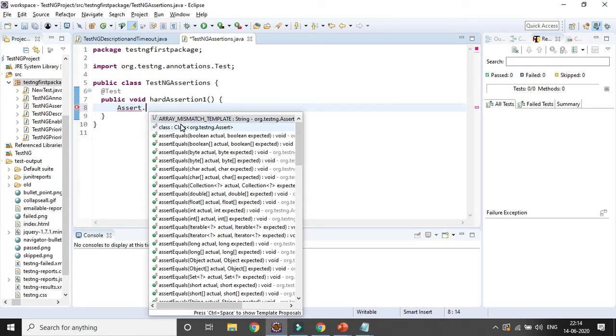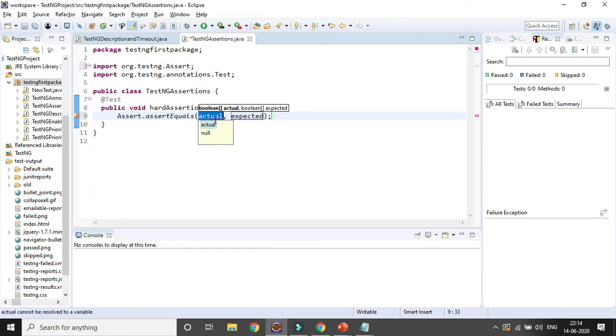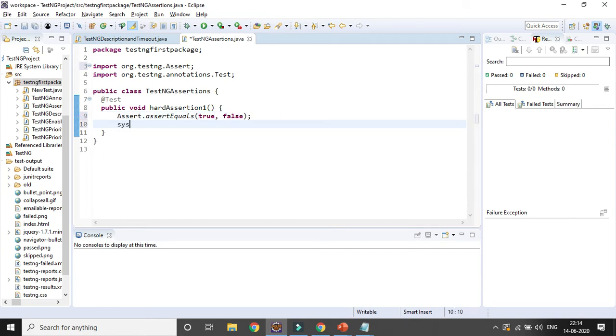But there are two assertions. One is the hard assertion, one is the soft assertion. For the soft assertion, the class name is SoftAssert, and for the hard one it is Assert. Suppose I want to check with assertEquals for a boolean value. Here I am giving true, and here I am giving false. So it will obviously not match, right? And I want to print the output as